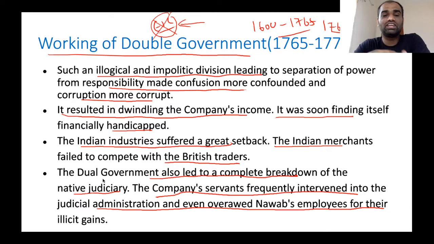So that's the reason why they assumed the responsibility of administering civil justice, not criminal justice. Because if they wanted to administer criminal justice, they would have to spend some money, right? And if they are spending money, it will clearly eat into their profits. That's why they assumed the responsibility only for administering civil justice, not criminal justice.